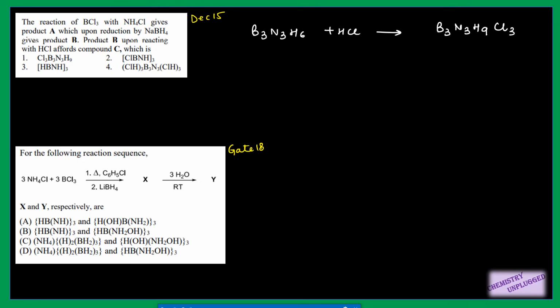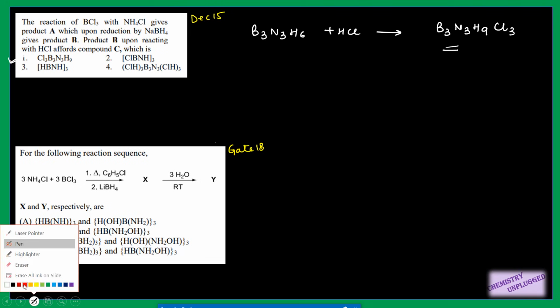So they have written it in different forms. Option 1 will be the correct answer. This is very obvious, but they can also write this product in this form, in brackets. So you have to just calculate the total number of boron, nitrogen, hydrogen and chlorine, right? So you will get your correct answer. What I am saying here will just be applied in this question from GATE.